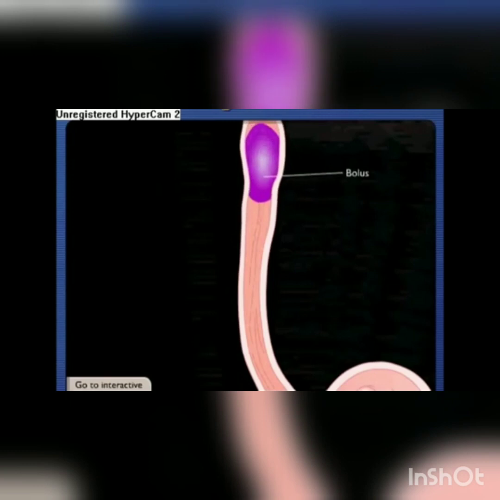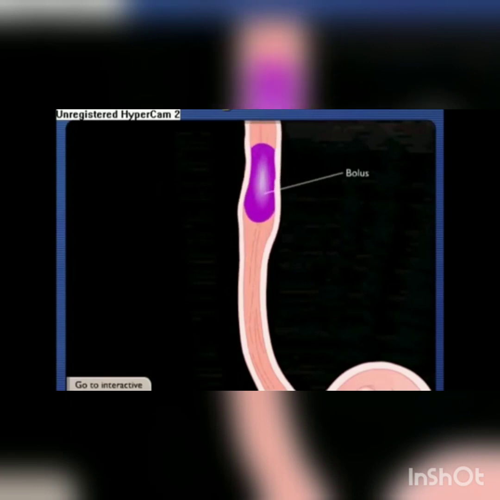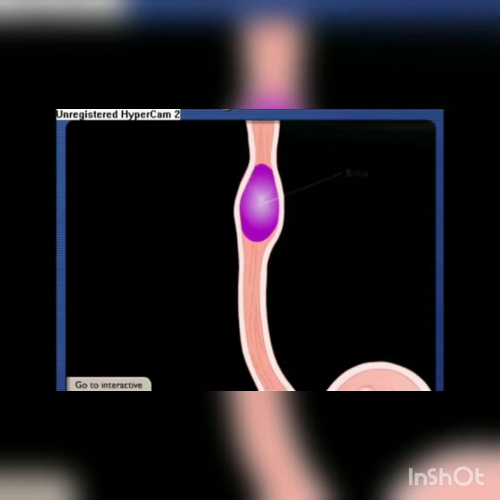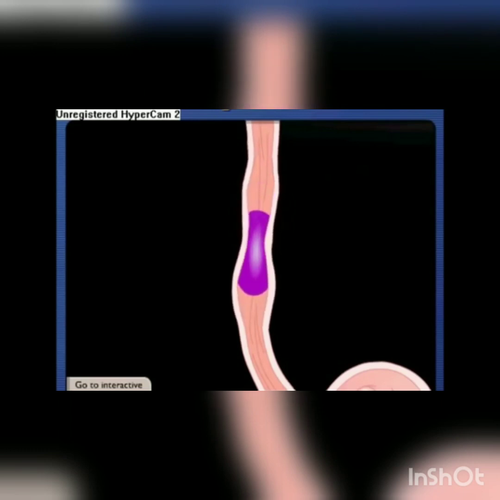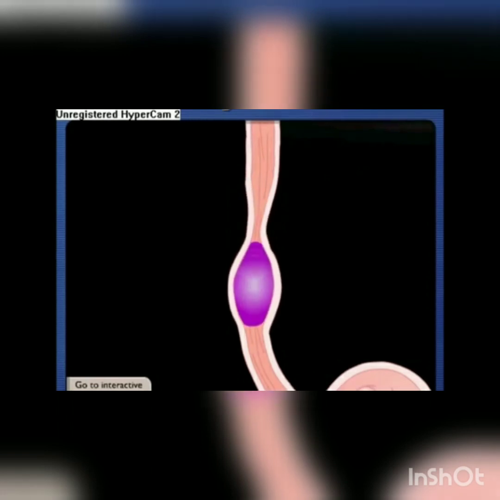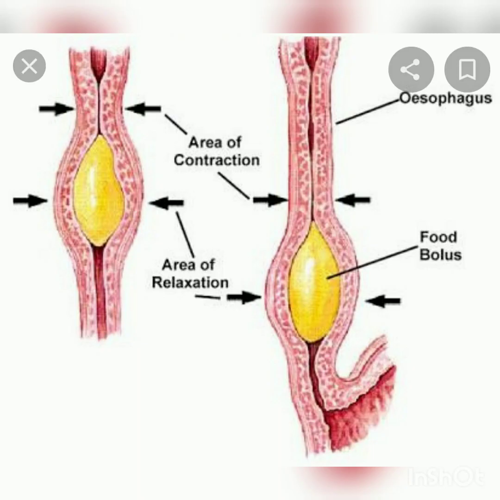The inner walls of esophagus continuously contract and relax so as to push down the food. This continuous contraction and relaxation movement of esophagus so as to push down the food is called peristaltic movement.